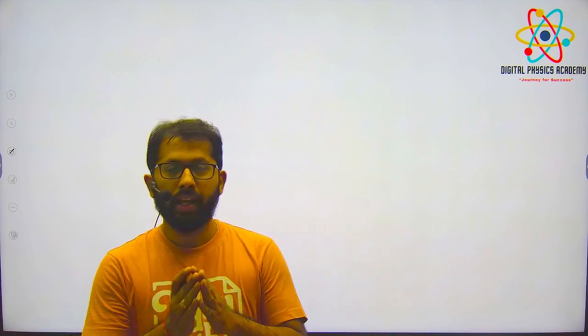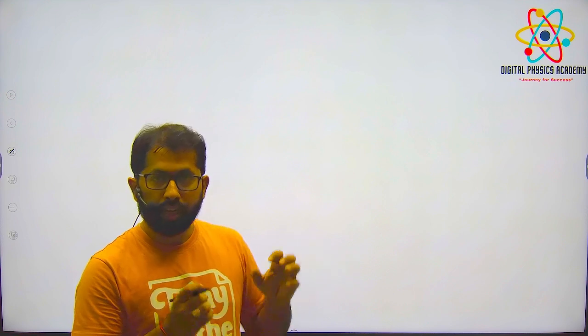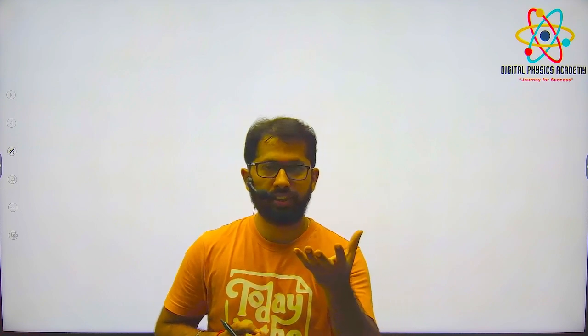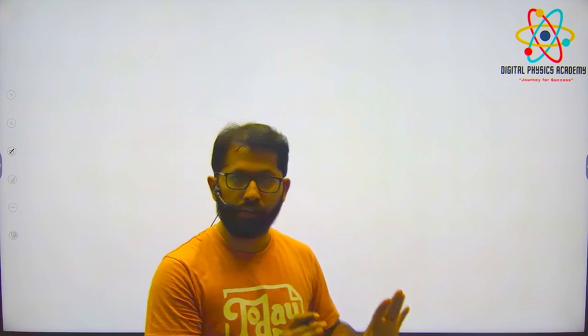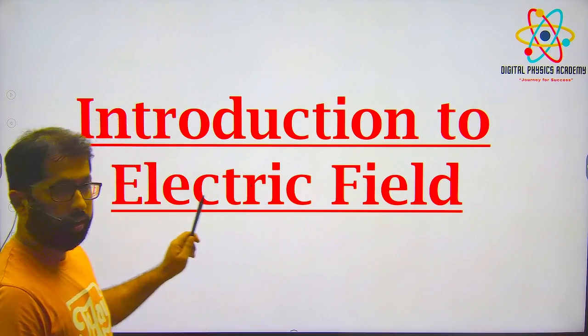Like you studied gravitational field and magnetic field, similarly there is an electric field. Can you tell me how the electric field is produced? Electric field is produced by the charge. If there is a charge, there is an electric field, right? So today we are going to deal with that topic, electric field. This is the introduction to the electric field. First of all, we'll see what is electric field.